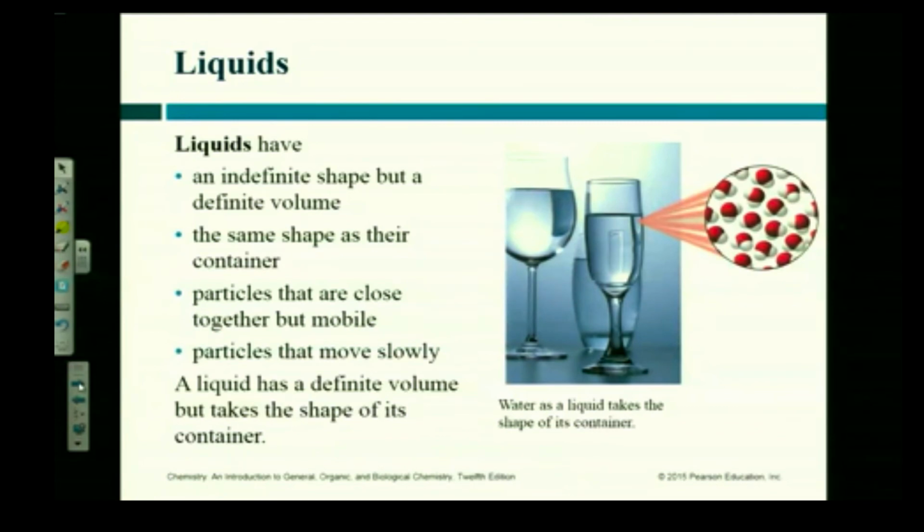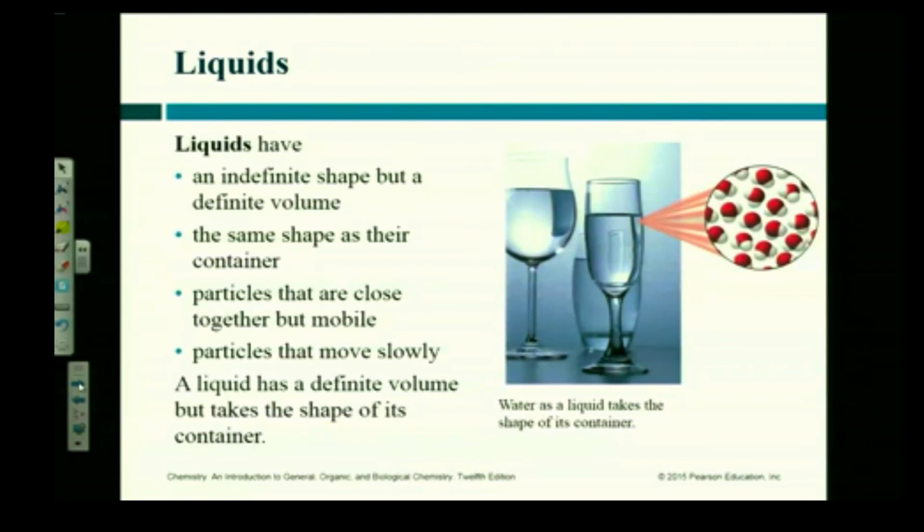But the particles are still pretty close together. Has anybody ever moved through liquid before? Yes. Takes some effort though, doesn't it? If you go swimming, you get out of water, you're tired, right? Because it takes a lot of energy to move through the water. Because the particles are pretty close together. Unless all you do is sit there on your float, and that's not swimming, right?